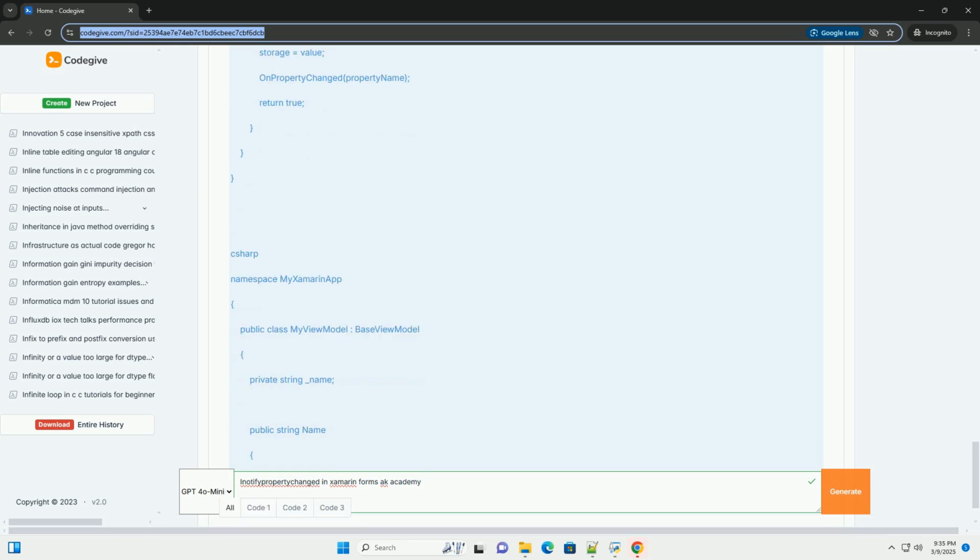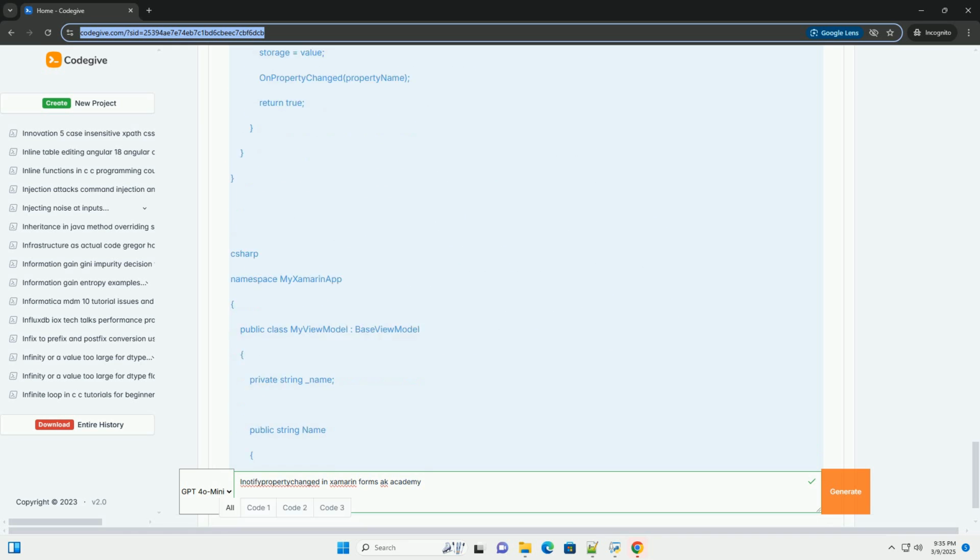Explanation: the OnPropertyChanged method now has an optional parameter, CallerMemberName string propertyName equals null. When OnPropertyChanged is called without any arguments, the compiler automatically inserts the name of the calling property into the propertyName parameter. See base class helper.